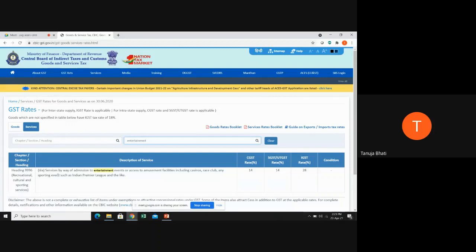See here, services by way of admission to entertainment events, like tickets you purchase to go to an amusement park or casinos, or to take part in an event such as the IPL, Indian Premier League. The code here is 996, and the GST rate applicable is 28%. If it is within the state, it is 14% and 14%.